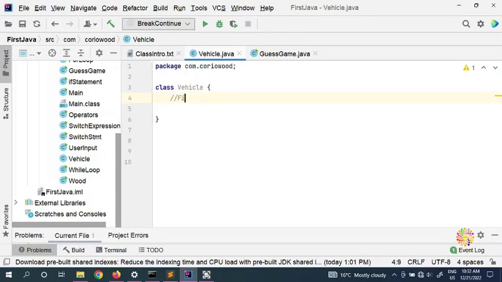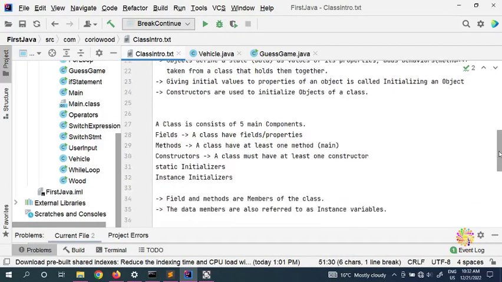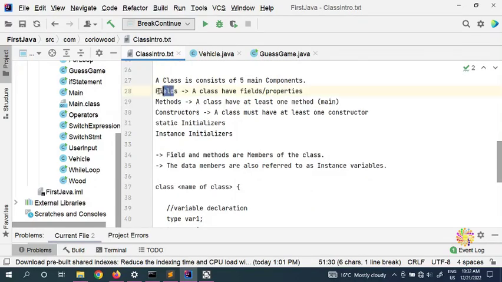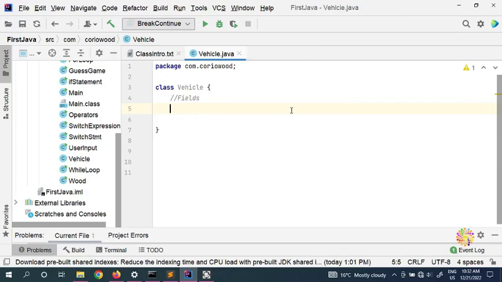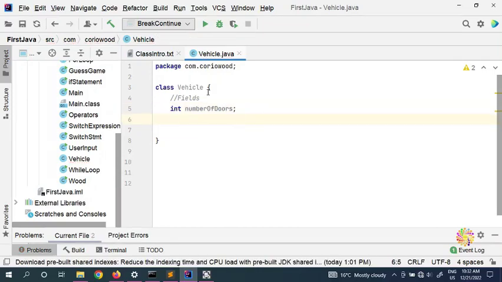For example, as I said in the class intro, we can create our fields. We can put an int for number of doors, because every class Vehicle has a number of doors.